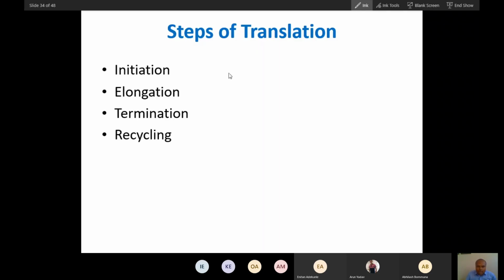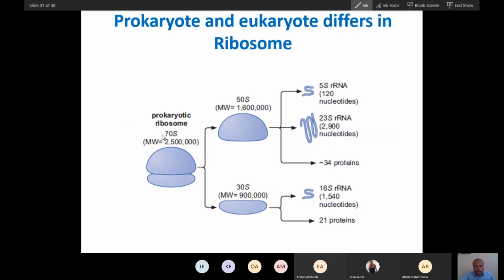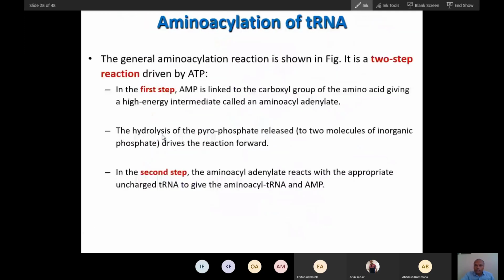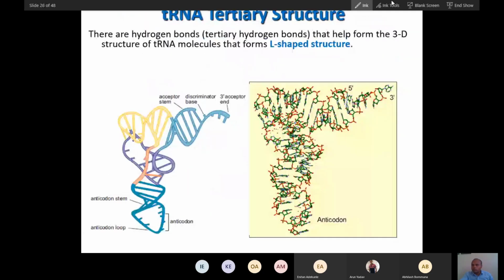The translation process is very similar to transcription in its stages. You will find initiation, elongation, termination, and one more thing, recycling, so four stages will be there. We will talk about these stages tomorrow. Did you all understand? Yes, sir.